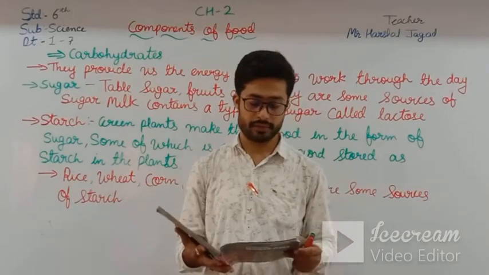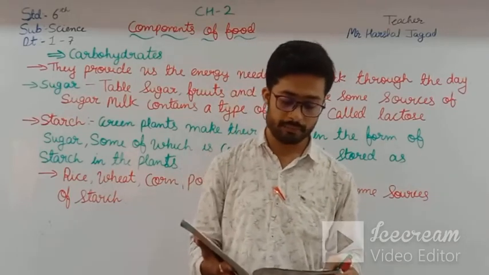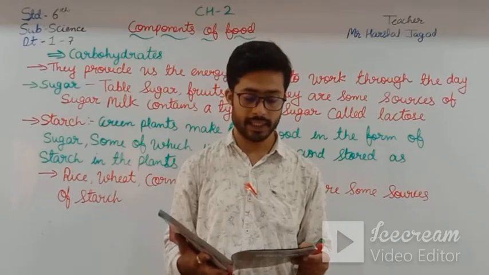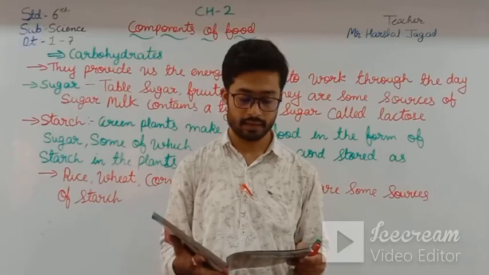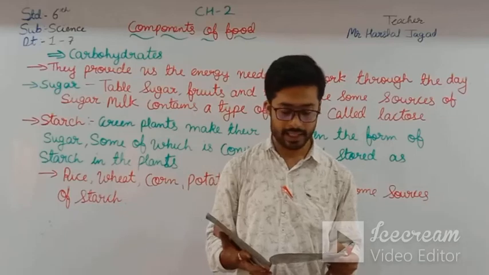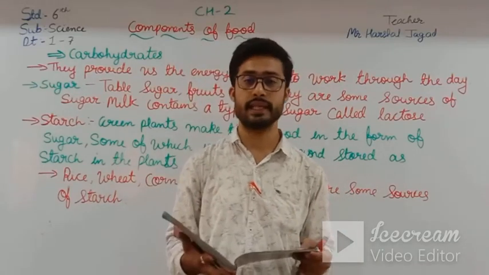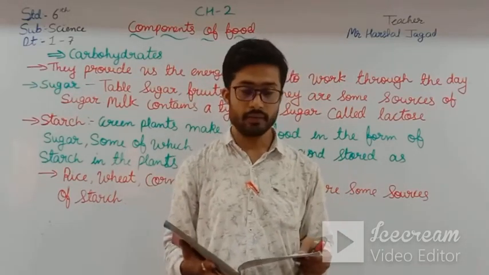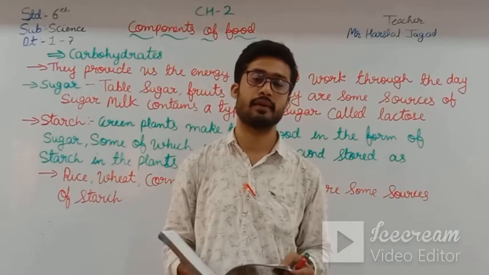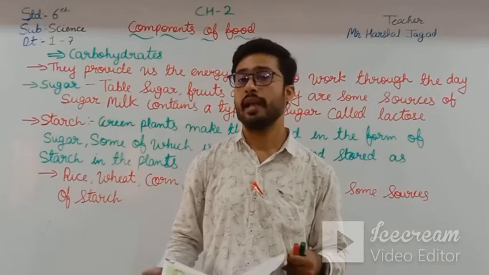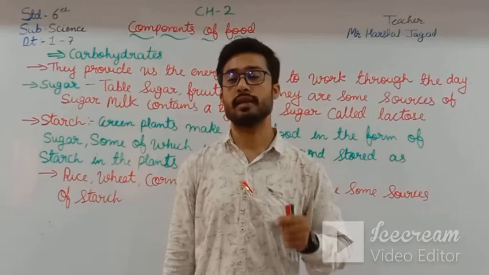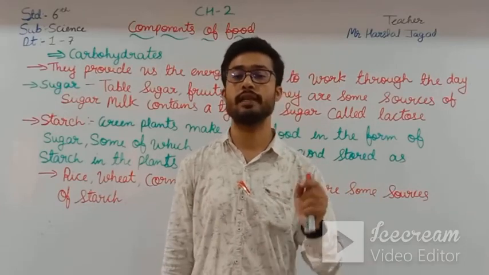Observations: depending on the amount of glucose, the blue color of the Benedict solution turns green, which indicates low sugar content, yellow indicates medium sugar content, and brick red indicates high sugar content, as shown in the figure. Conclusion: the change in color of Benedict solution confirms the presence of sugar. If we want to confirm whether sugar is present in any food sample, then we have to do this activity.